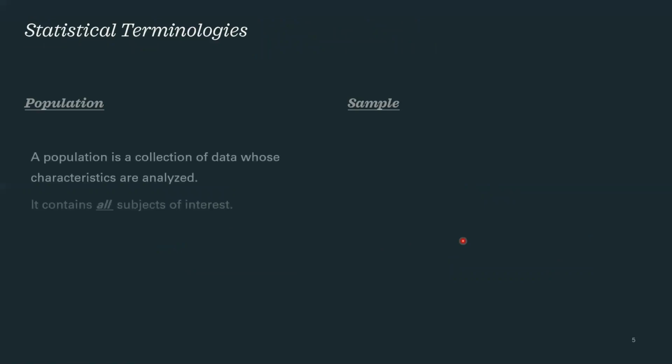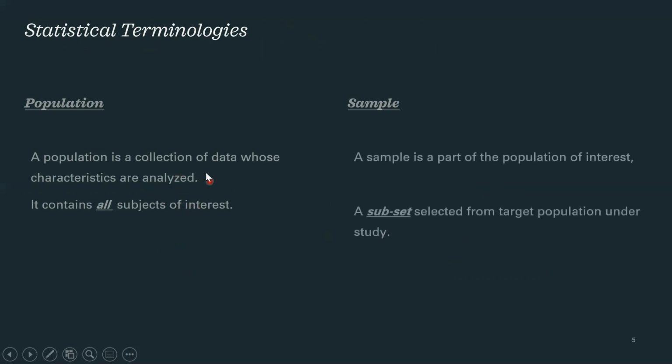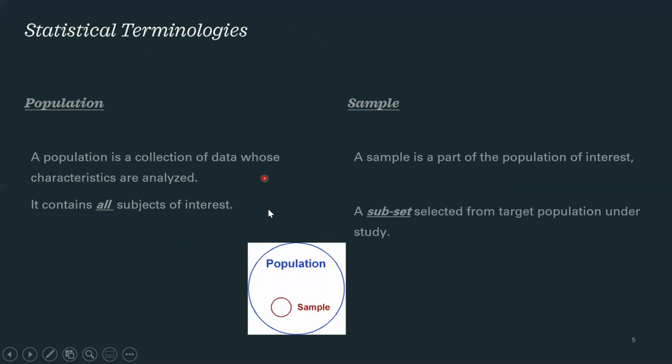And then there are two more terminologies, population and sample. Population is the collection of all the individuals whose characteristics are analyzed. It considers all subjects of interest. And the sample is a part of the same population, not from anywhere else. For example, if we are working with COVID-19 elderly, then the population will be only the elderly patients, not all the individuals who are infected with COVID-19. And the sample, like we said, we took from the 500 individuals who were admitted in any hospital.